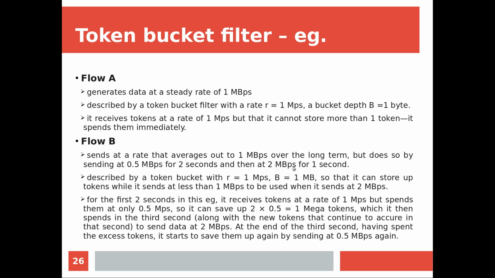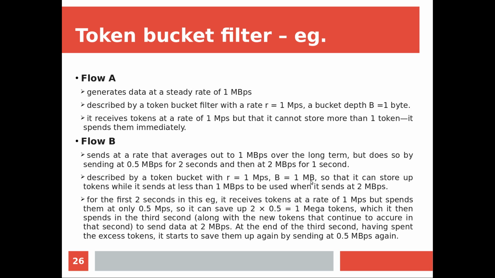This is where you can apply the token bucket, because if you are using a leaky bucket algorithm, it's not possible to achieve this. Now let's see how we can do it. It can be described by a token bucket with the parameters R equal to 1 mega tokens per second and B equal to 1 megabyte. This is one of the token buckets which can promise this flow. But remember, you can promise the same flow with a different token bucket also. So with this token bucket, with rate 1 mega tokens per second and bucket depth 1 megabyte, see, in the previous case it was 1 byte only.